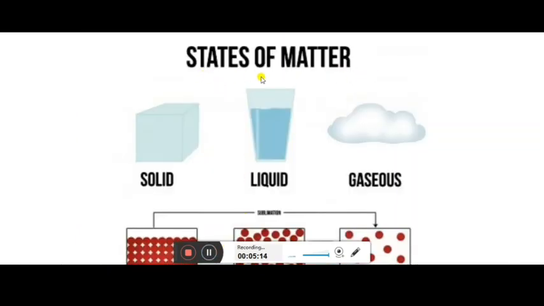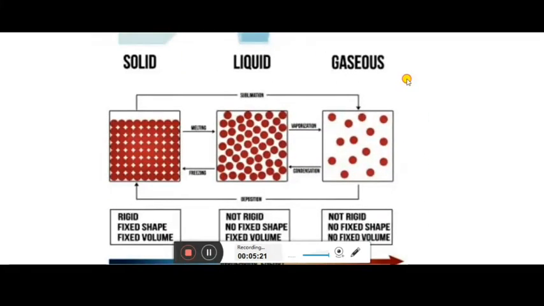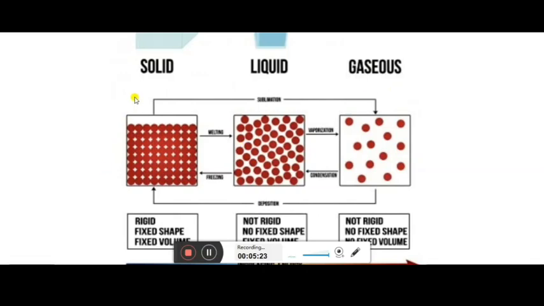Now here you can see the different states of matter: solid, liquid and gases. Here you can see the arrangement of molecules in solid, liquid and gases. Solids have a very tight arrangement of molecules.